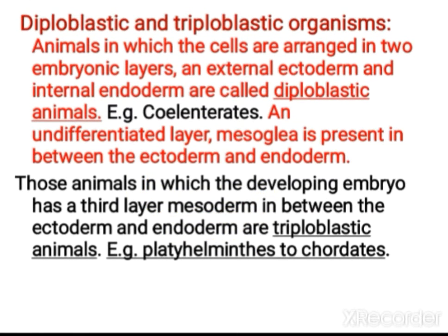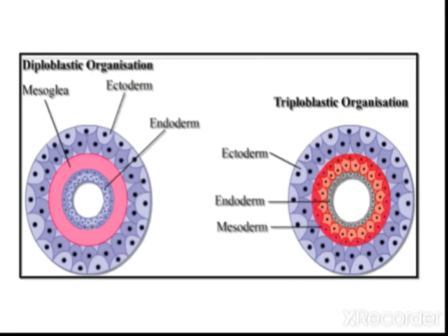Okay, when it is there, that is triploblastic organisms. Example, Platyhelminthes to chordates, all are coming under this category. All are triploblastic organisms. They have 3 layers. So you can see the distinct layers.